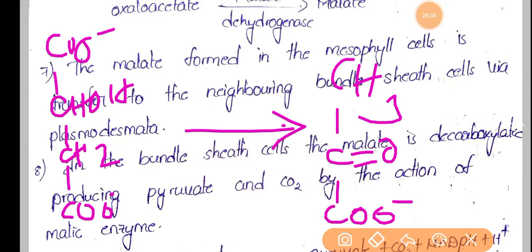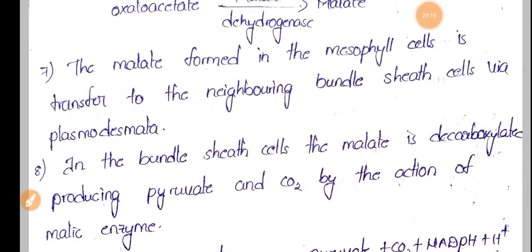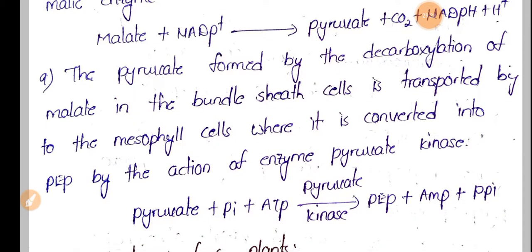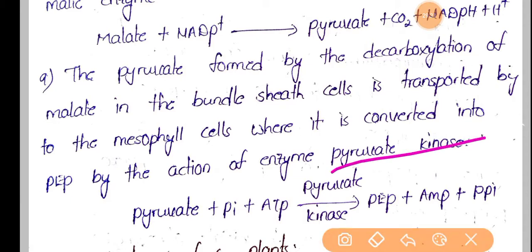This is pyruvate, and this pyruvate again enters the mesophyll cell, where it is converted into phosphoenol pyruvate by the enzyme pyruvate kinase.